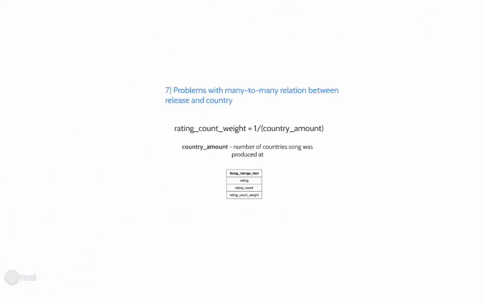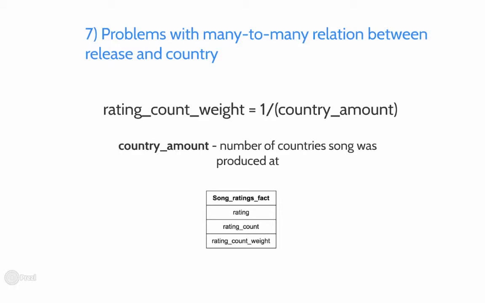This means that for each combination of song, country, date, we will have the same rating and rating count values in song ratings. But when aggregating to continent, for example, all the rating counts will sum up, producing an incorrect amount of rating counts. We decided to fix this problem by adding another field, weight, which is actually 1 divided by the amount of countries this song was released in.